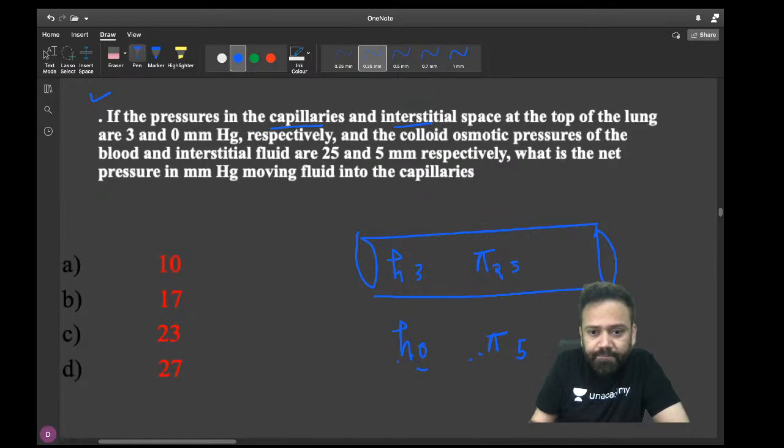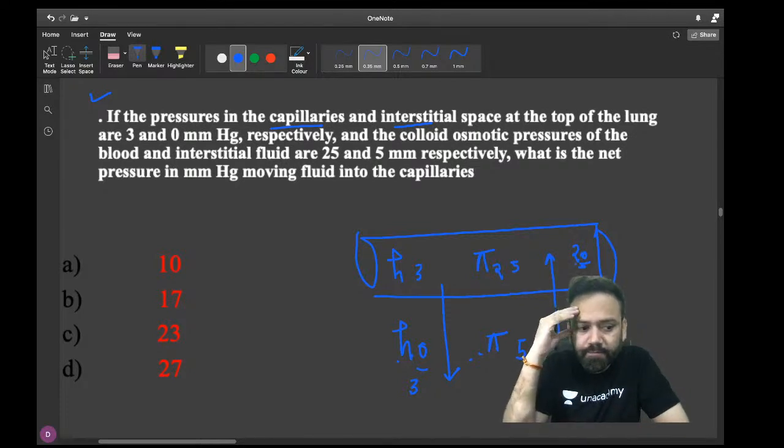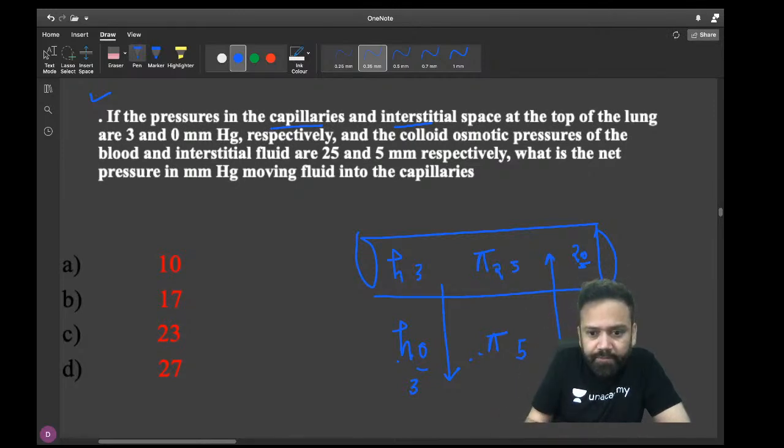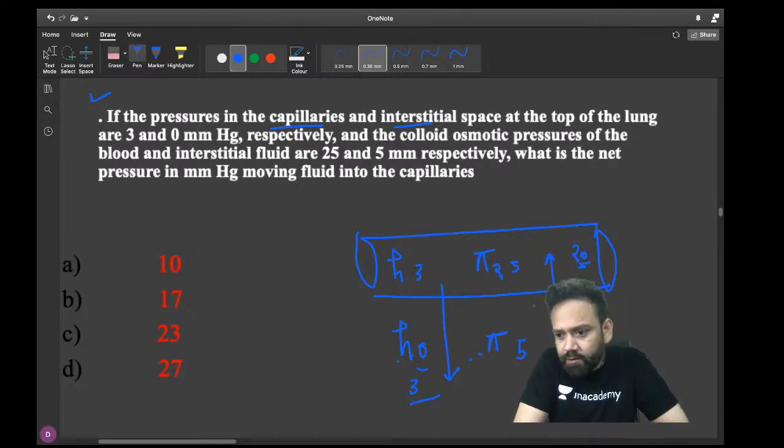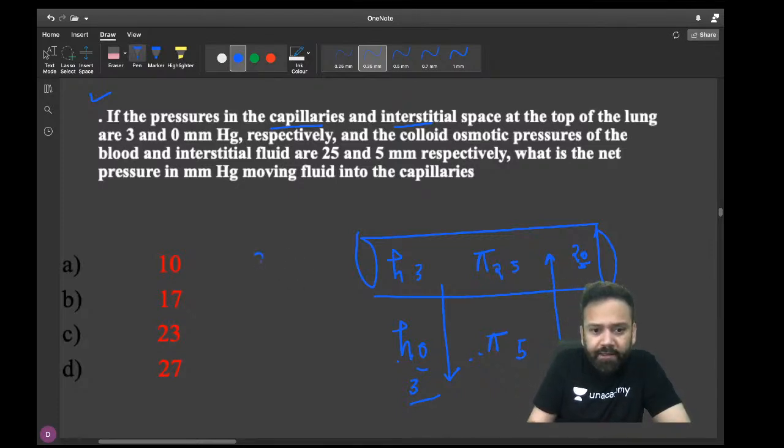Who will answer me? So this is approximately how much? 3, and this is approximately 20. So what is your answer? No, this is 3, and this is 20. So what is your answer? Not 23. 20 minus 3: 20 is going inside and 3 is going outside, so it is 17.